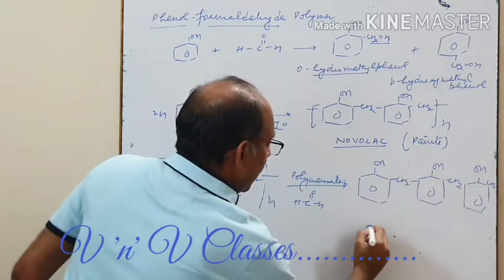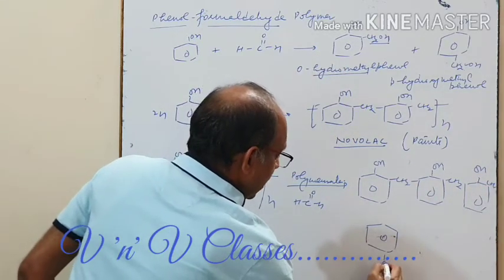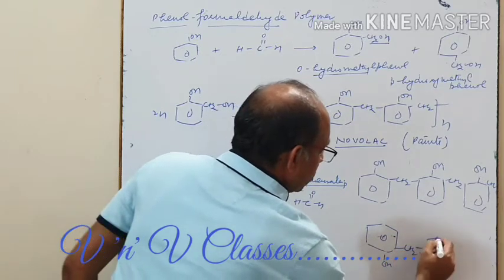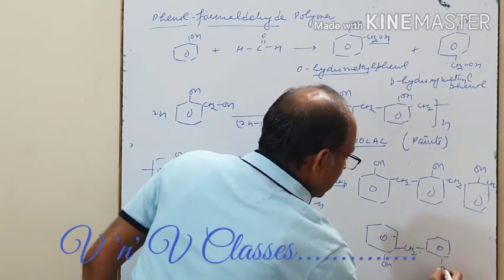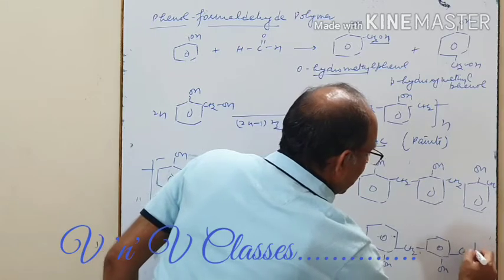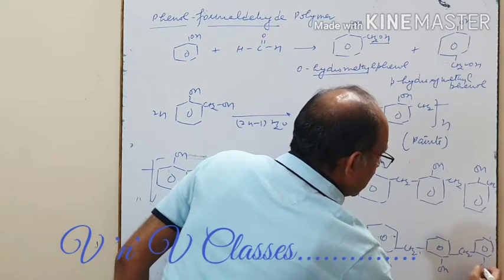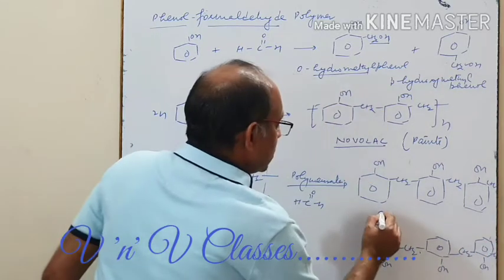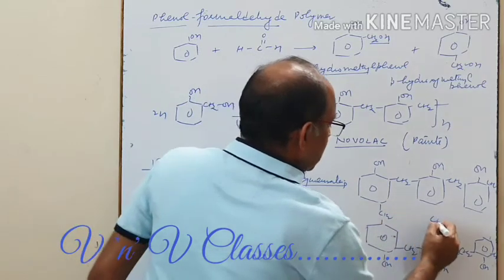This is one chain, let this be another chain, and the formaldehyde group, when it is heated with it, undergoes further polymerization, and this results in the formation of these cross links.